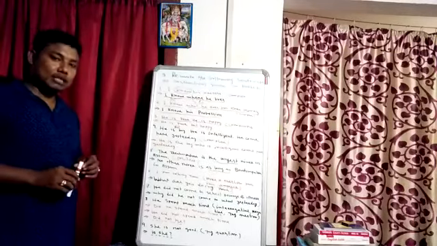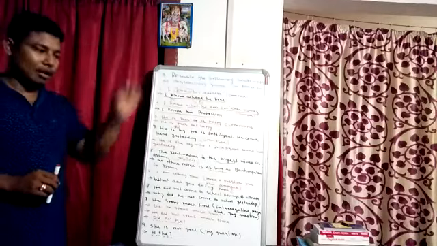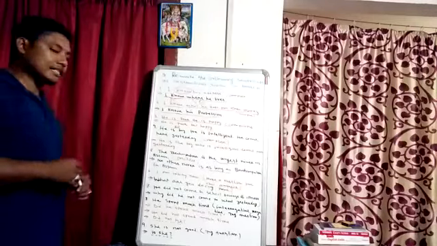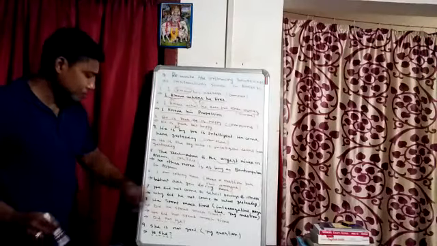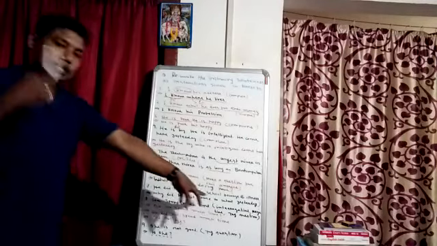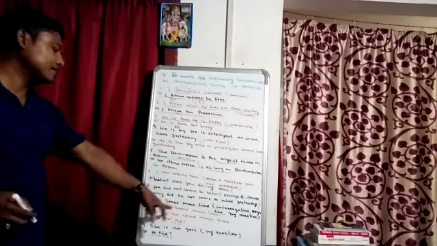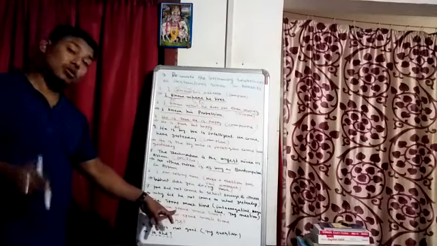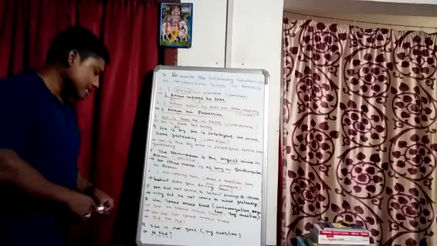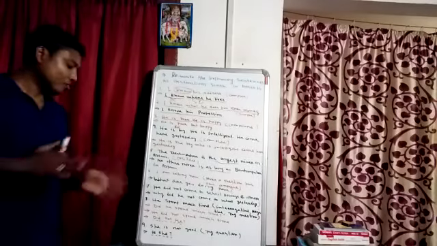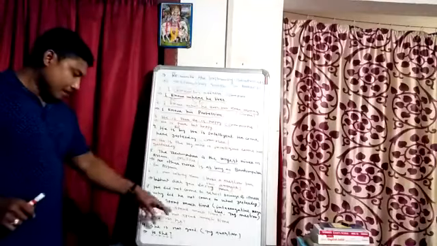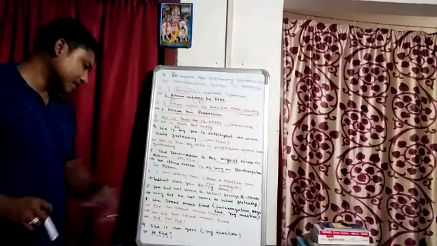In present indefinite tense, do and does regarding third person. When in the verb we get s or es, then we have to use does, otherwise do. But in simple past tense, did. Here this given sentence is an example of simple past tense. He spent much time. Here the verb is given in second form. So first of all, if we turn it to interrogative form, then: did he spend much time? When we use did, then the verb will always be in present form. And at last a question mark, this is the interrogative form of this sentence. And negative: he did not spend much time. In this way, when we use did not, the main verb will always be in present form. He did not spend much time.